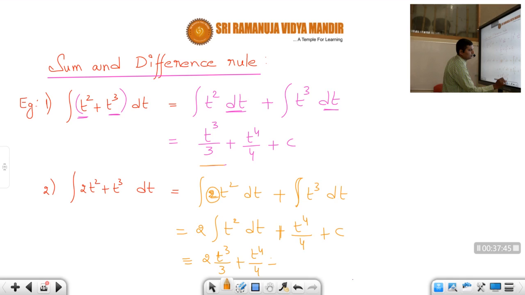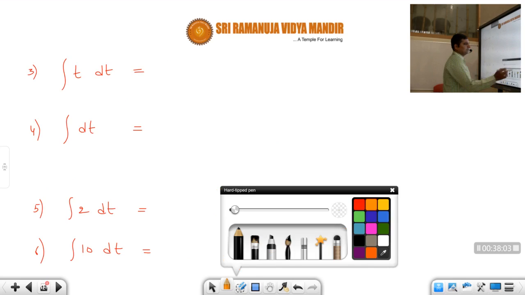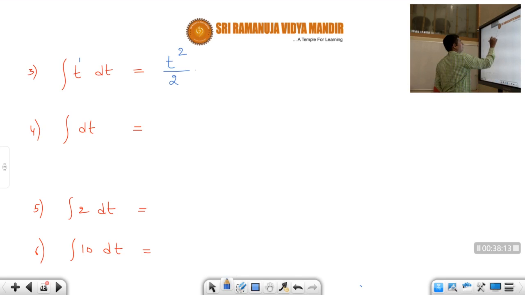Now next let us do some problems, students. What is integral t dt? Here directly I am writing t power n plus 1 by n plus 1. Here n is how much, students? 1. So 1 plus 1, that means t square by 2 plus c. Correct or not, students? If it is integral t dt, this is the answer.